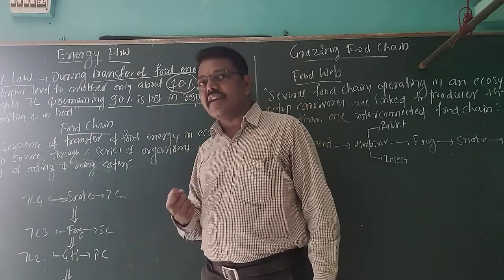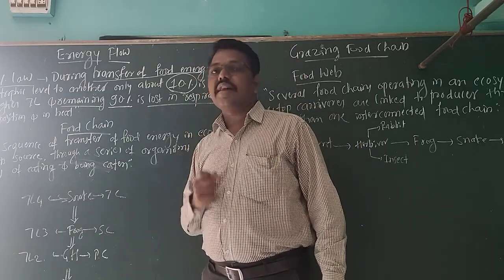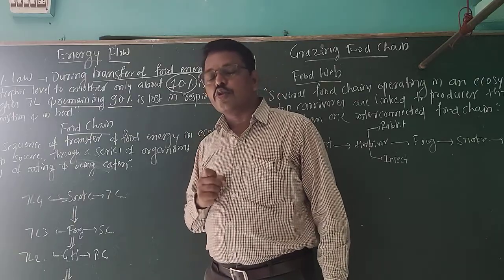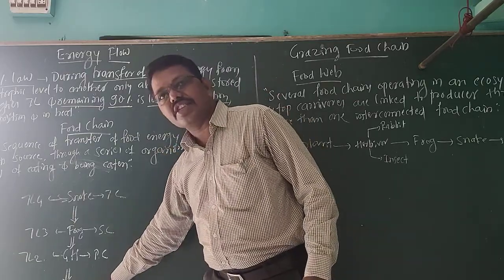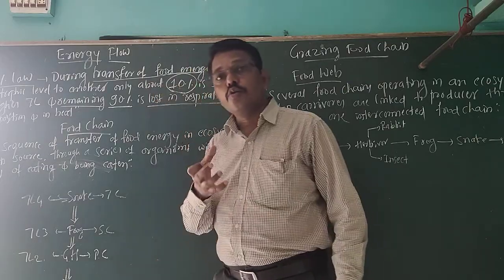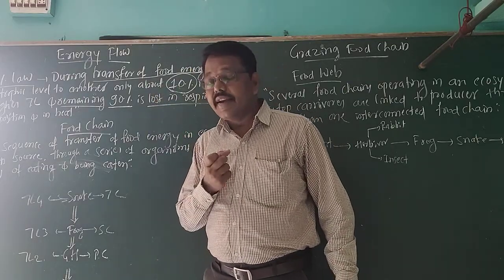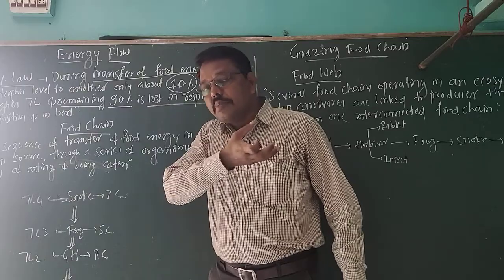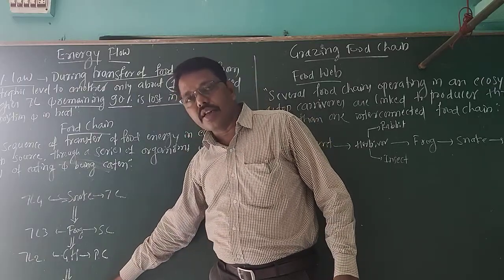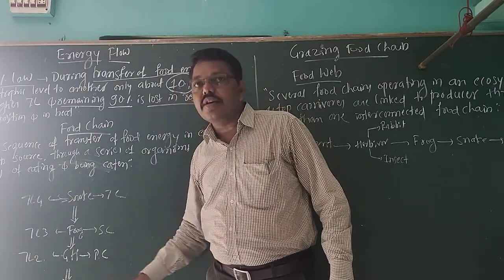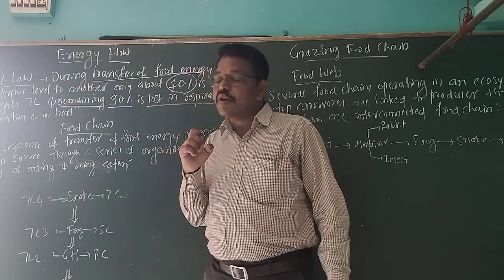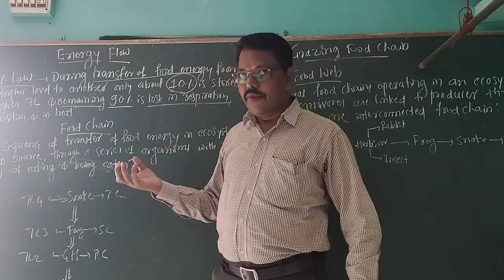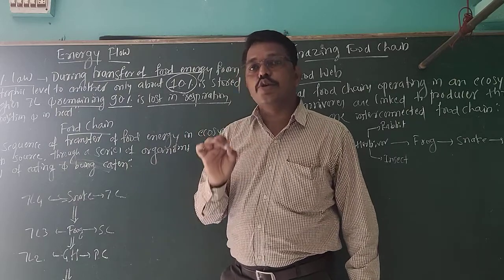Sir, you can give an example, sir. Suppose 2000 joules of solar energy is trapped by the producer. Then the producer utilizes for food material only 20 joules.